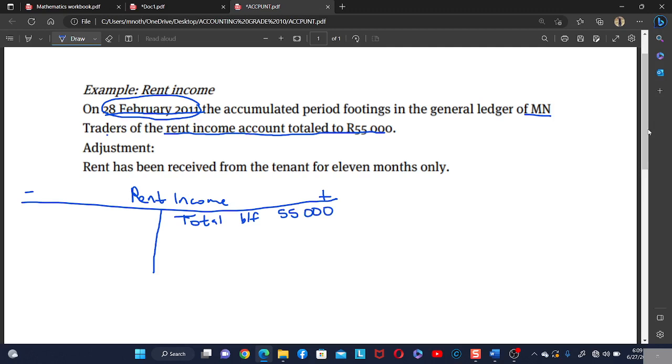Now let's look at the information. Adjustment: rent has been received from a tenant for only 11 months.